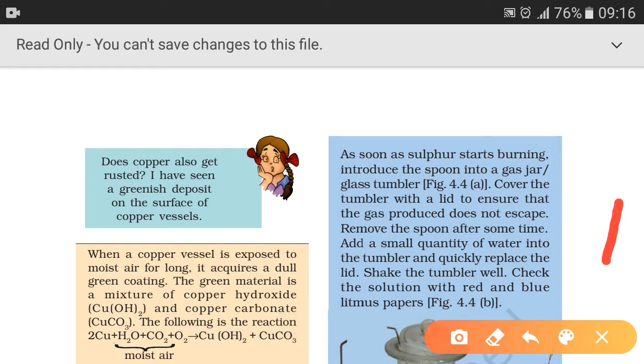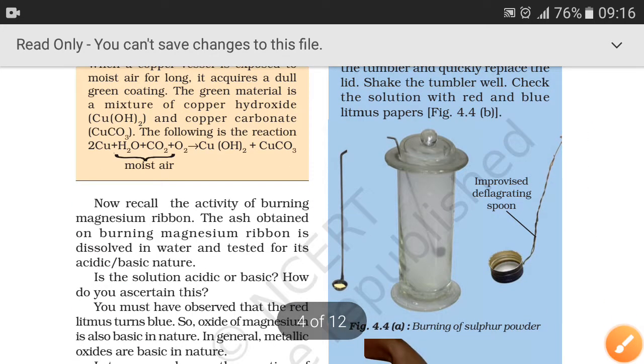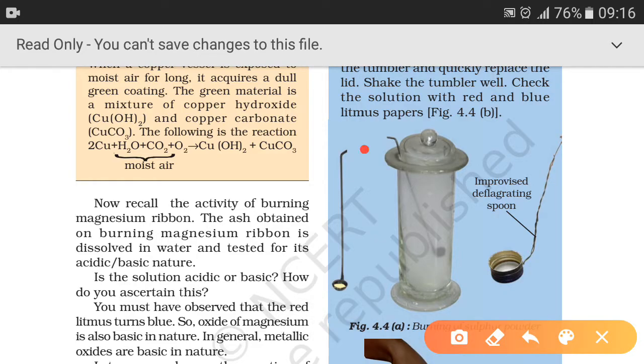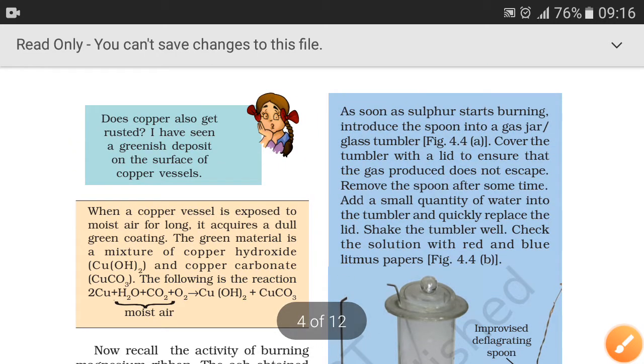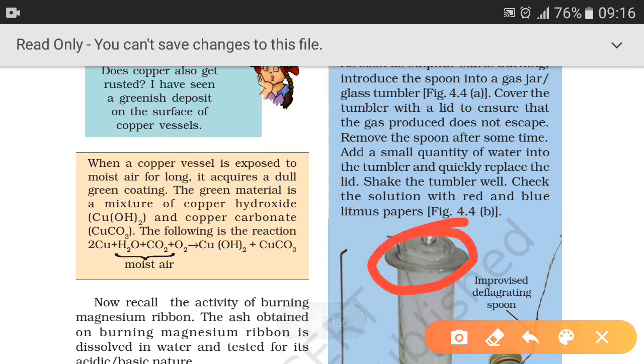as soon as the sulfur starts burning, introduce the spoon into the glass jar. See here, you have to introduce this deflagrating spoon into this glass jar when the sulfur starts burning. Now cover the tumbler with a lid. This is the lid. You have to cover this jar with a lid to ensure that the gas produced does not escape.